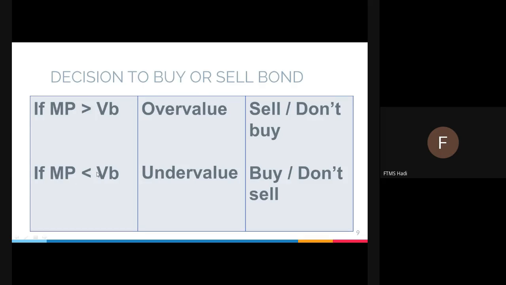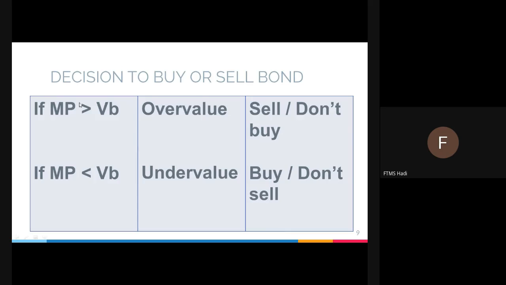If MP is less than VB, that means the real price is less than the estimation. That means your real price, which is MP, is undervalued. If undervalued, you should buy or not sell. Why are we saying that? Because we have to look at the concept of buy at a low price and sell at a high price. In Malay, beli dengan harga yang murah dan jual dengan harga yang tinggi. Buy at the low price and sell at the high price.